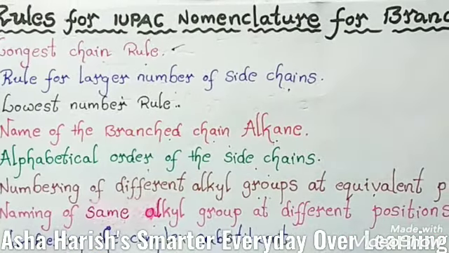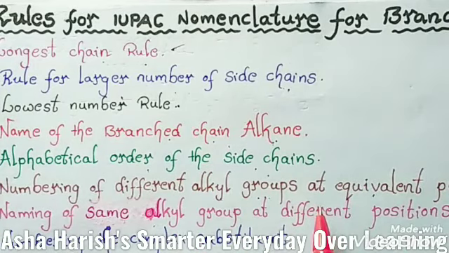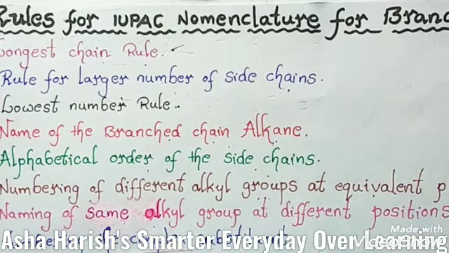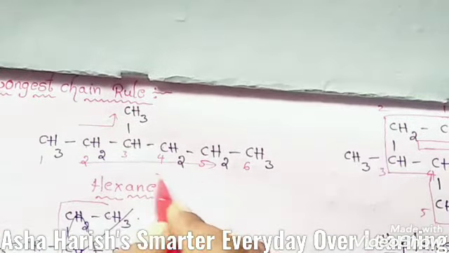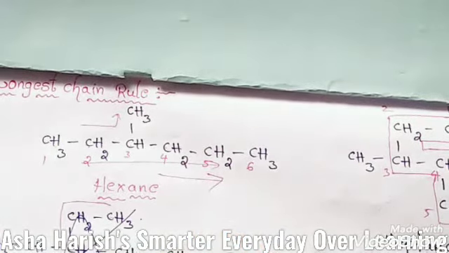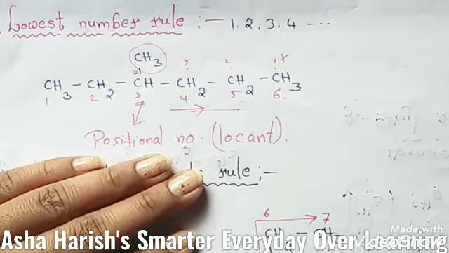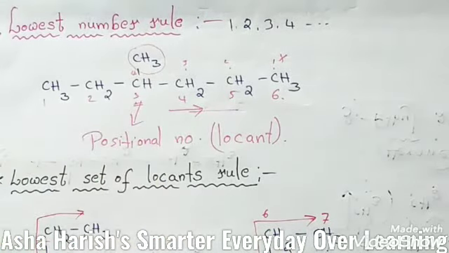Okay students, this is about the 8 rules for IUPAC nomenclature for branched chain alkanes. Okay, I hope you understand. Just let us recall what we have learned in this session about these rules. In the longest chain rule, basing upon the carbon atoms, how we can get the longest chain that you should take. In the lowest number rule, you should give the least preference to these substituents, that is the least number.